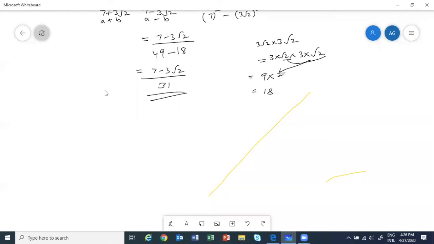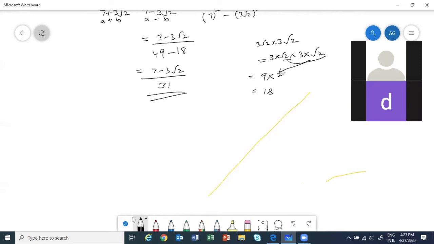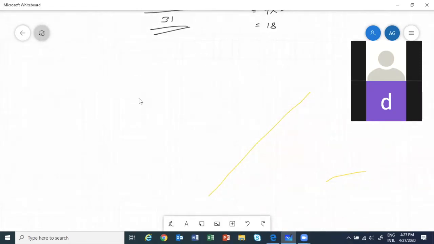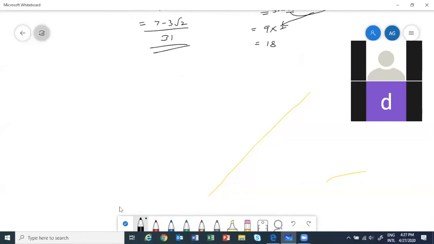Okay, before we go to the exercise, now I'm going to teach you how to represent any positive real number on the number line. So geometrically we will do it. Now the problem is I won't be able to use a compass, but I will tell you where to keep the pencil and the pointer, like we have done before. So let's do that. If you have your pencil, you can do along with me.